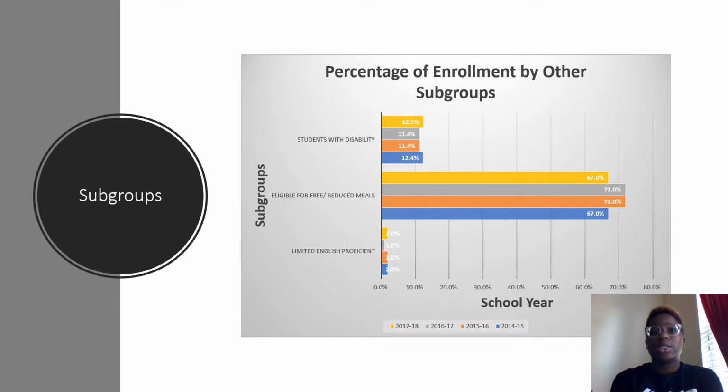This shows the percentage of enrollment in other groups as far as free and reduced lunch, limited English proficiency, as well as students with disability.